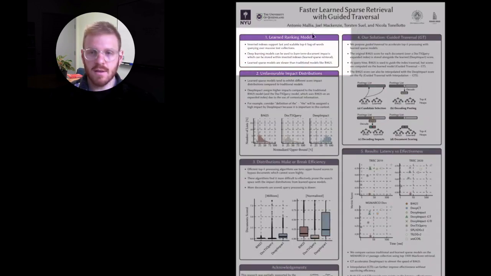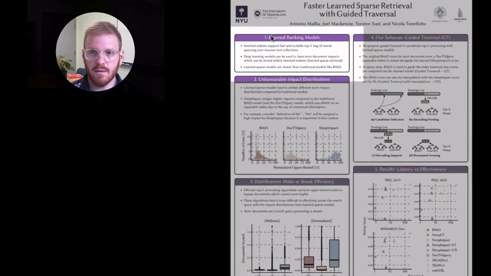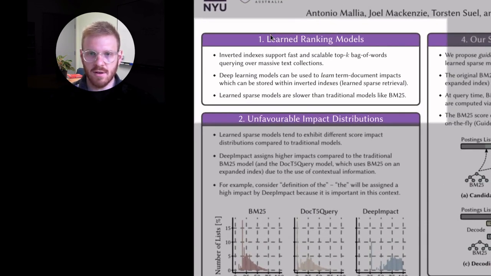So to start off with, we'll quickly talk about learned models. So basically inverted indexes, which we've been working on for 40 or so years, support fast search over large-scale text collections. And usually if we want to rank documents with inverted indexes, we take statistics out of the index like term frequency and document length, and we might compute scores according to some traditional model like BM25, for example.